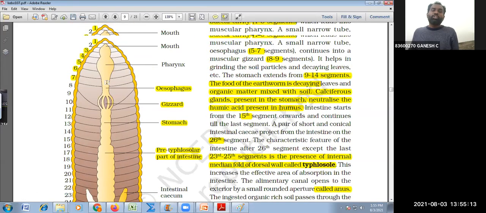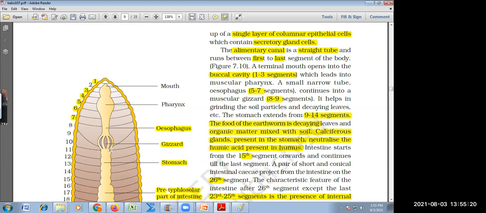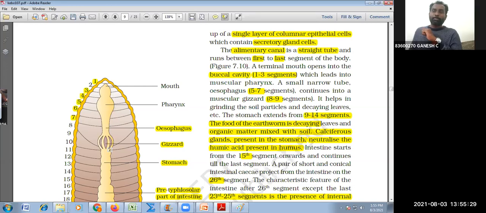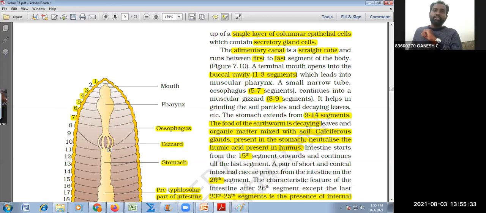Is that clear? So which of these organs is a churning organ? Gizzard. Where is the calciferous gland present? Stomach. What is the function of calciferous gland? It neutralizes the humic acid. Very good. In our case we don't have acidic food in our stomach.